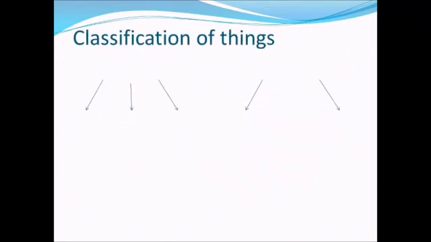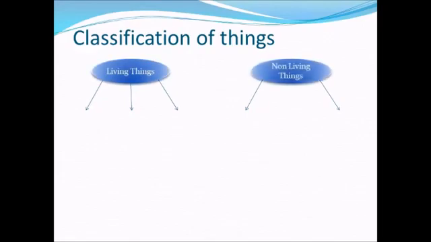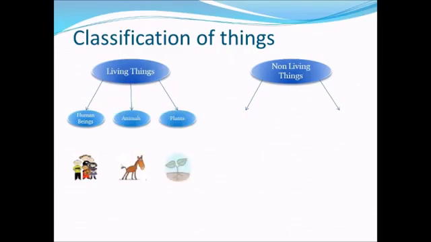After that, we will start the topic classification of the things. We will classify the things that are present in the world into two main groups. These are living things and non-living things. Examples of living things are human beings, animals, plants. Here are the pictures of the human beings, plants and animals.